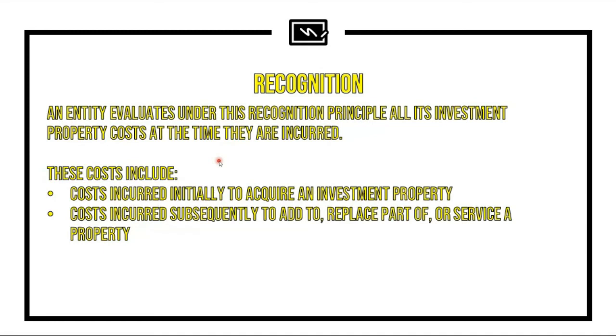So because cost is very important, generally for initial recognition, the entity needs to make sure that all components of costs are included. So what are the components? First, costs incurred initially to acquire an investment property and costs incurred subsequently to add to, replace part of, or service a property. So this is pertaining to enhancements or improvements. Okay? So costs can be classified as initial cost or cost of enhancement or improvement.